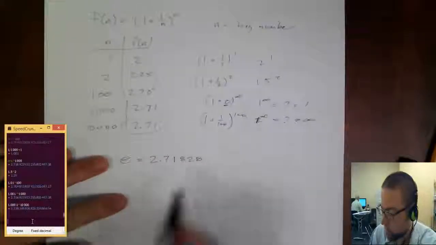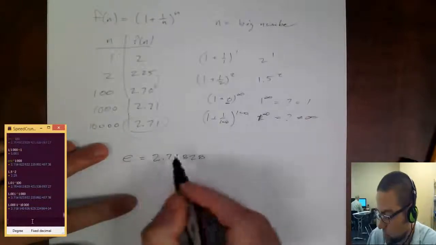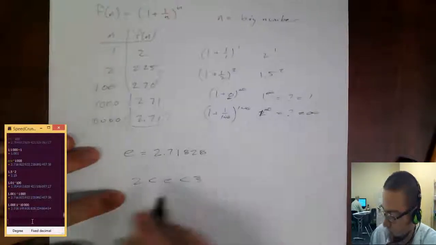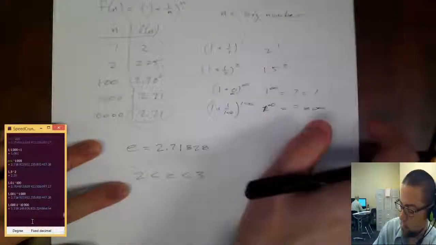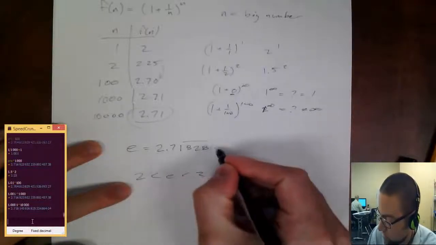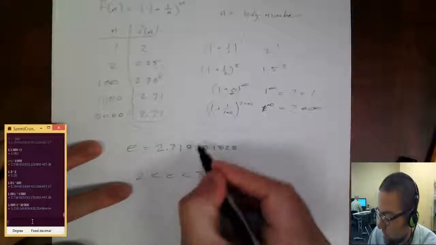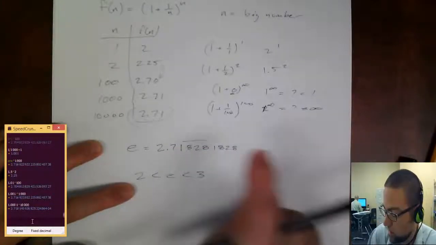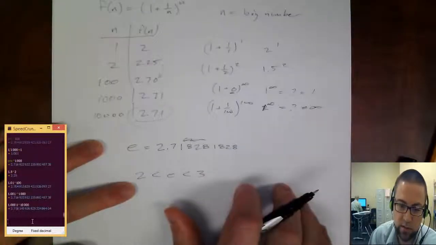But that e value is 2.71828. And it's kind of like a number like pi. It's a constant number. It has a value. It's between 2 and 3. So e is between 2 and 3. And it's irrational. It doesn't have any pattern. Well, it does have a pattern in just the first digits; some people write it with the bar over it, but it doesn't repeat. It does repeat once: 1828 repeats once, and then after that it doesn't repeat.